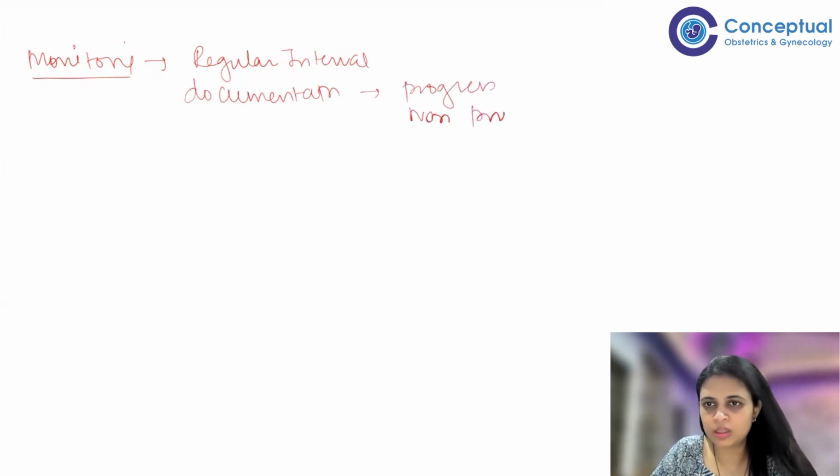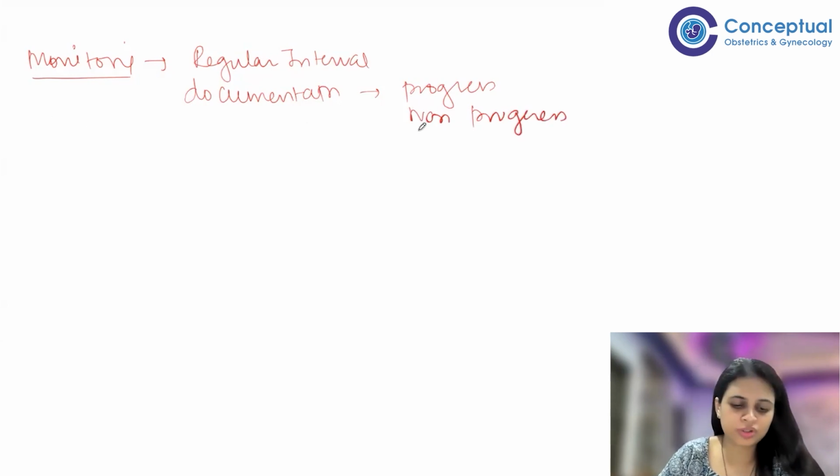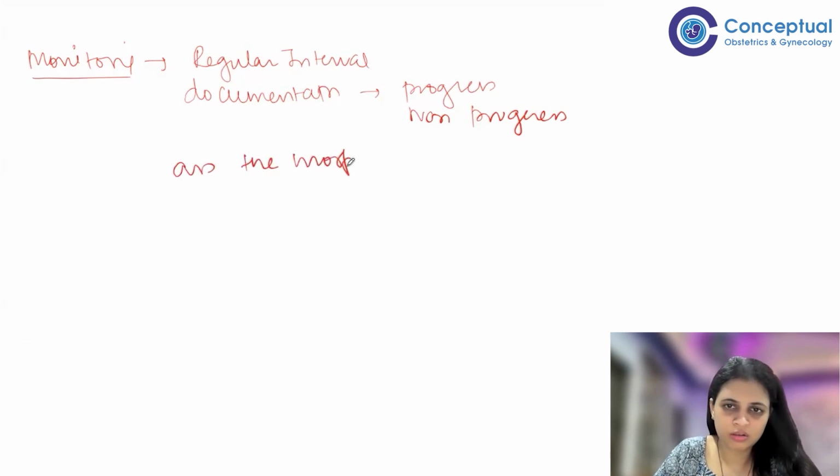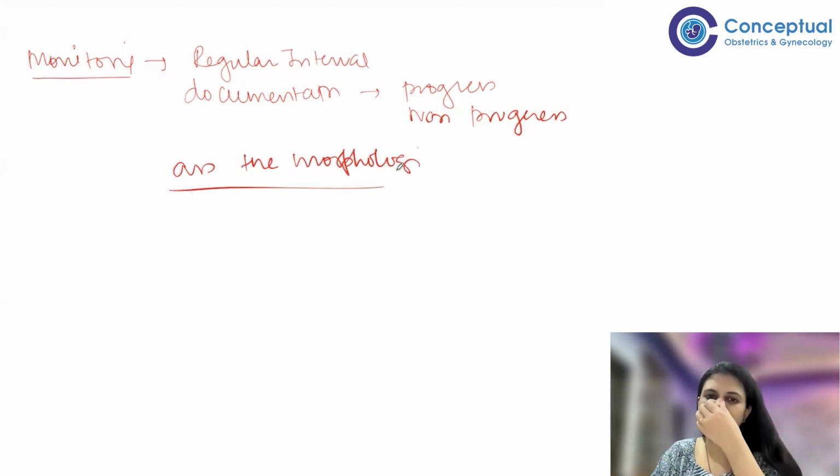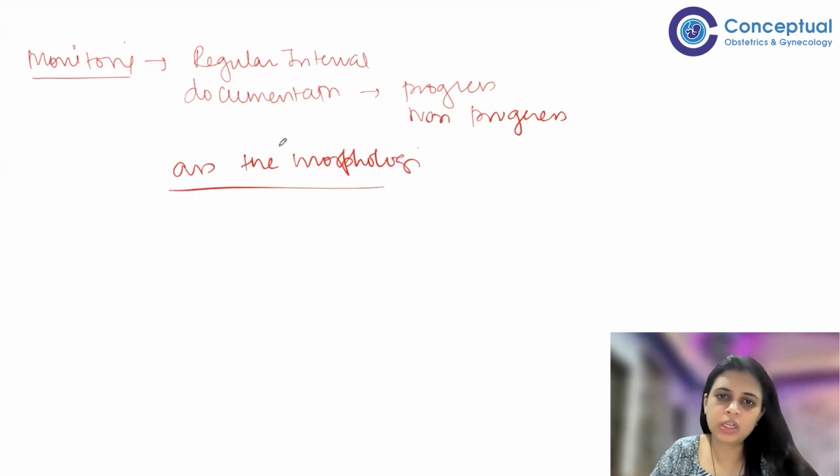That is, if at all they need a higher dose of stimulation, or if they need some other agent for stimulation. Also, it helps to assess the morphology of the follicles. In other traditional methods, you cannot assess the morphology of the follicles. We will come to why morphology is important, and the functional activity of the ovary.